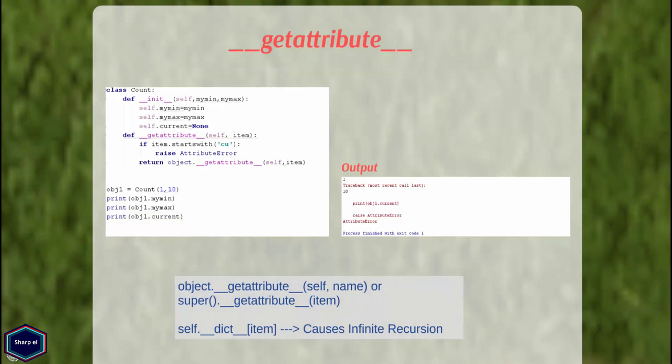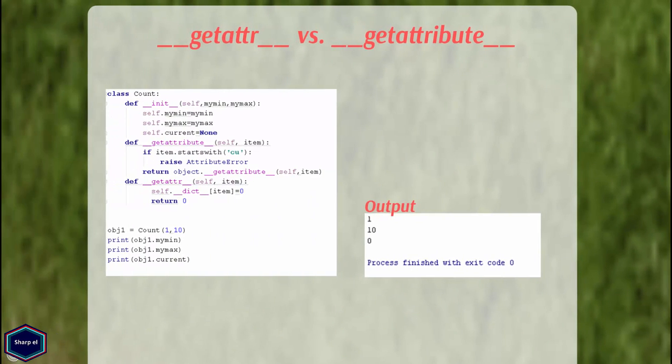In order to avoid infinite recursion in the __getattribute__ method, its implementation should always call the base class method with the same name to access any attributes it needs, as shown below. Now if your class contains both __getattribute__ and __getattr__ methods, Python will call the __getattribute__ method first. If the __getattribute__ method throws an AttributeError exception, Python ignores this exception and calls the __getattr__ method.